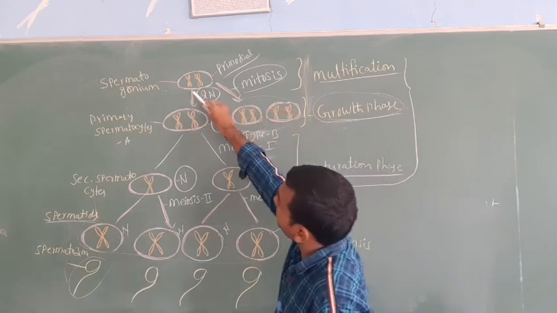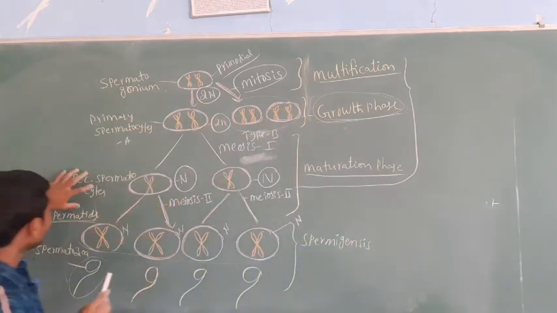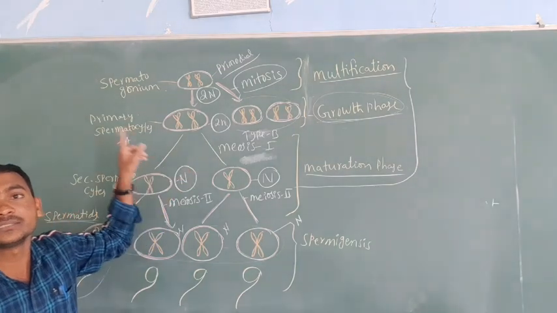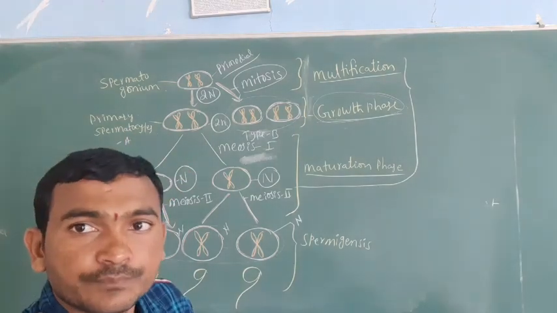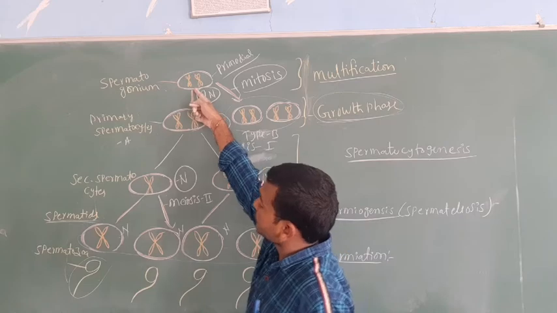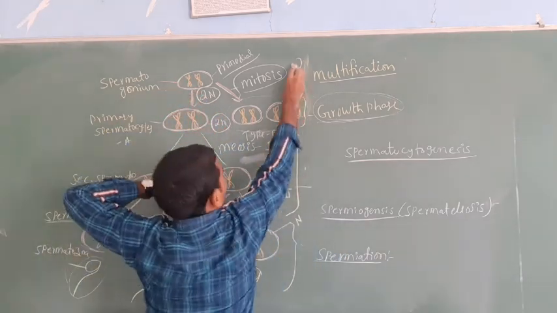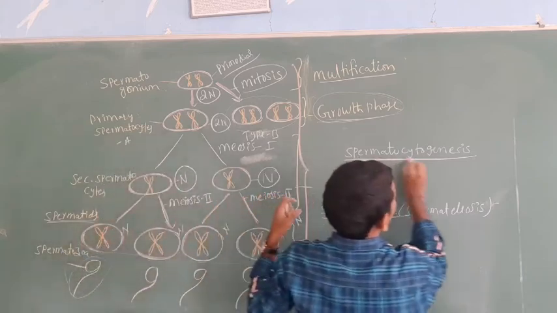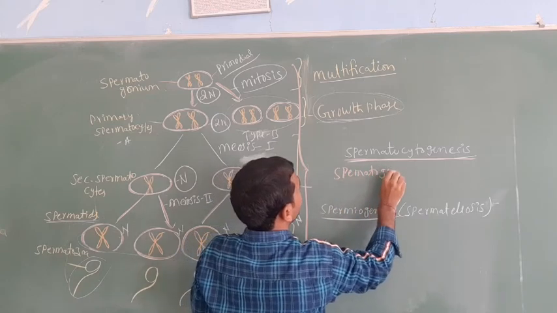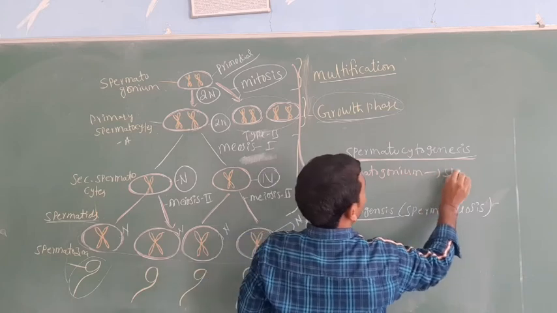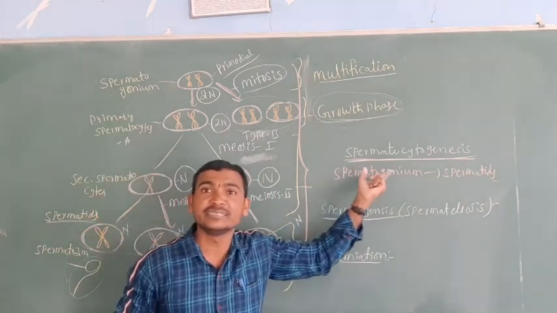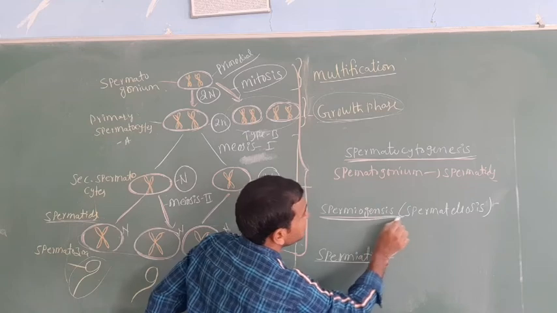Nothing but from the formation of the spermatids. The formation of the spermatids from the spermatogonium is called spermatocytogenesis. Here, the formation from spermatogonium to spermatids, this total is called spermatocytogenesis. The next is spermiation or spermiogenesis.